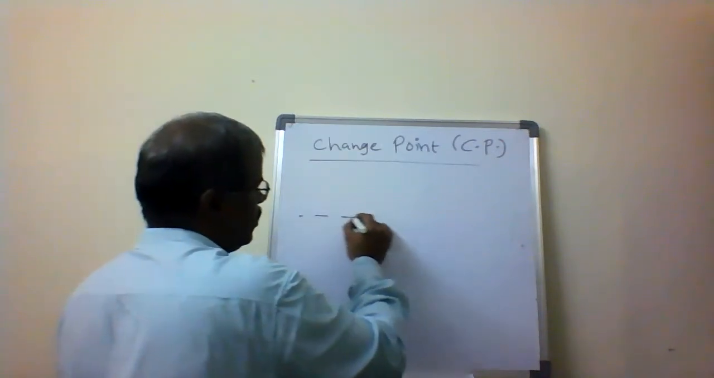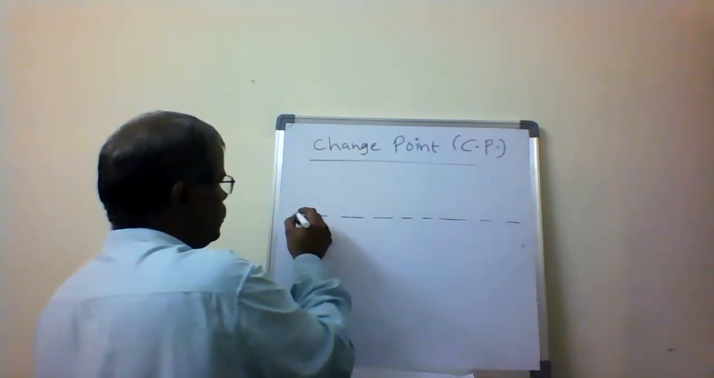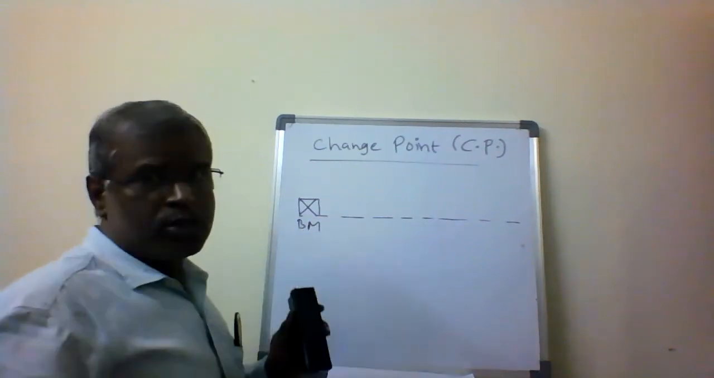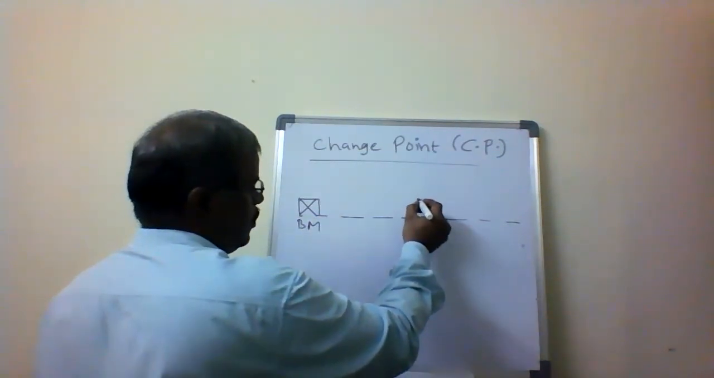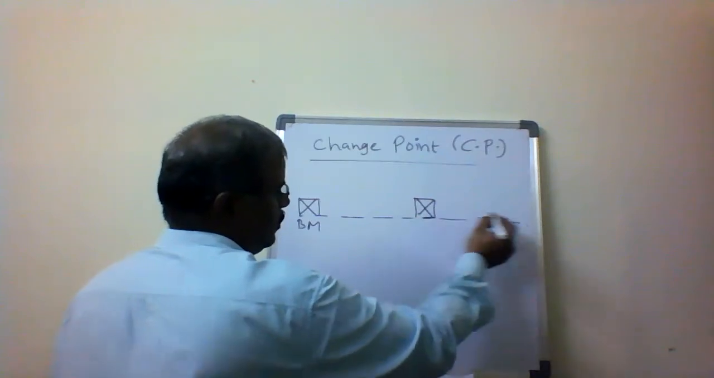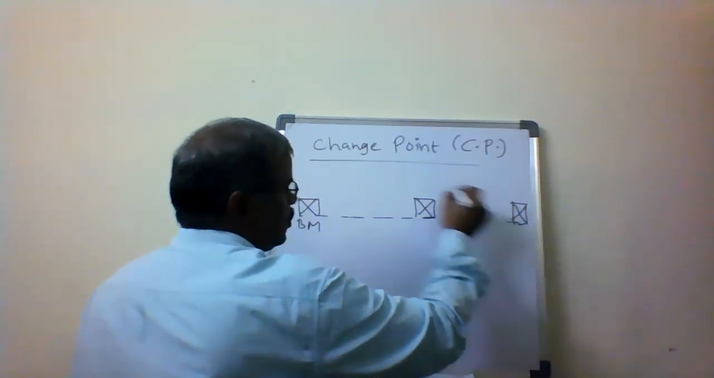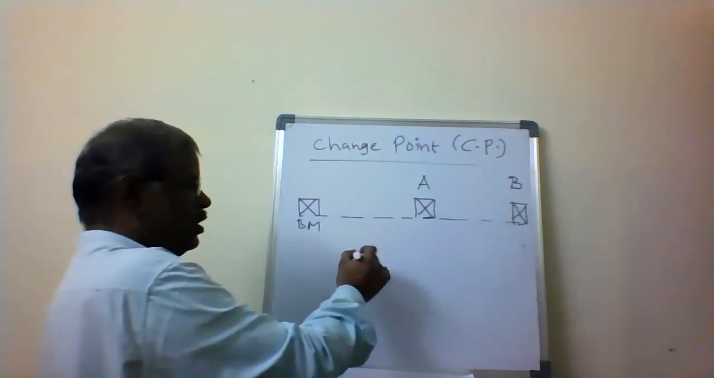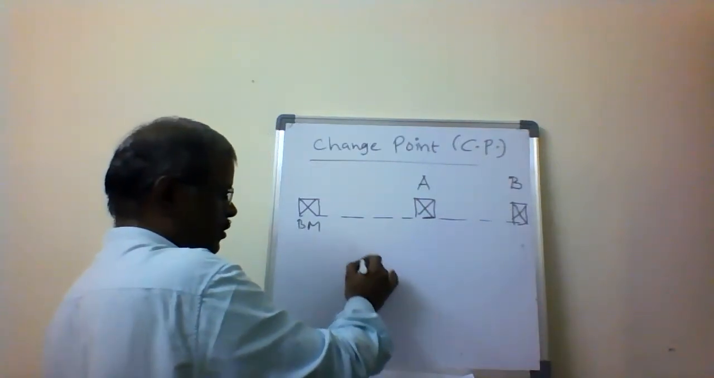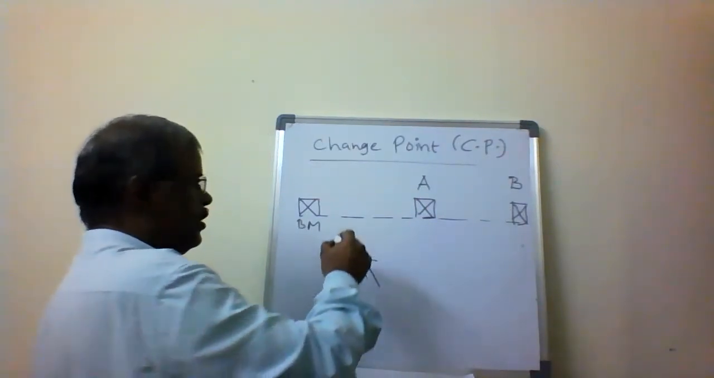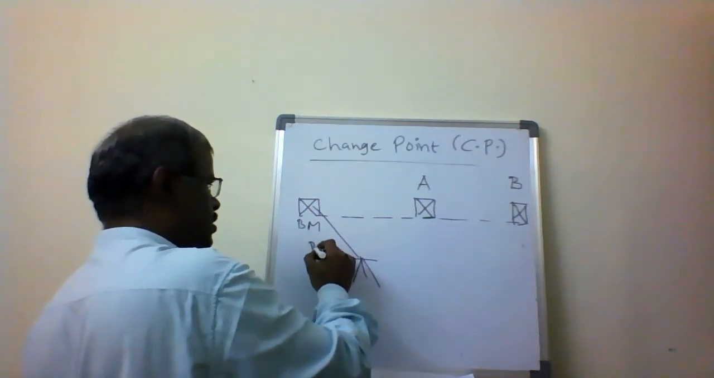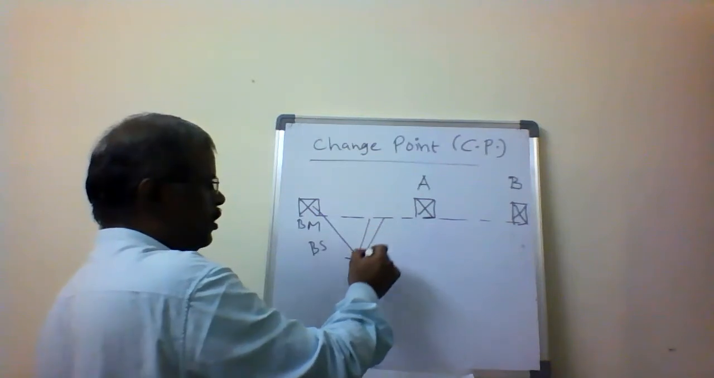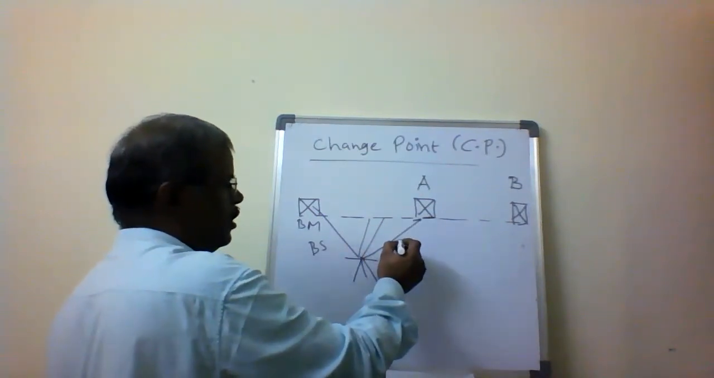So this is the total line. This point is the benchmark, and here is one more point. So this is the benchmark, this is point A, and this is point B. I keep the instrument over here and take the reading on the benchmark, which is the backside. Any number of readings I can take, these all come in between. Then I take the foresight reading.